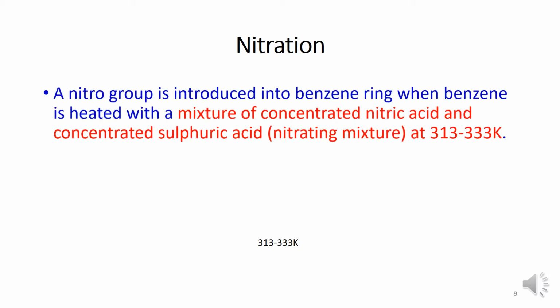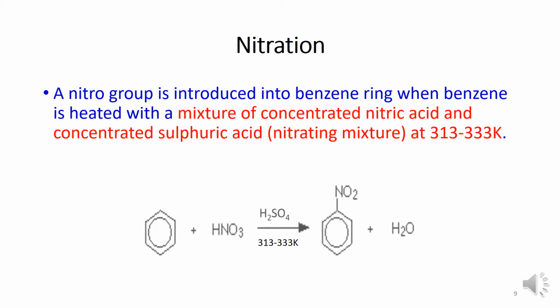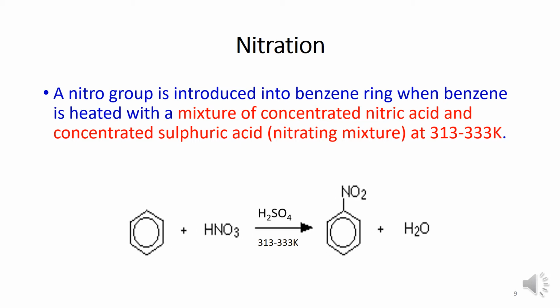A nitro group is introduced in the benzene ring when benzene is heated with a mixture of concentrated nitric acid and concentrated sulfuric acid. This mixture is called nitrating mixture, and this reaction usually happens at 313 to 333 Kelvin.